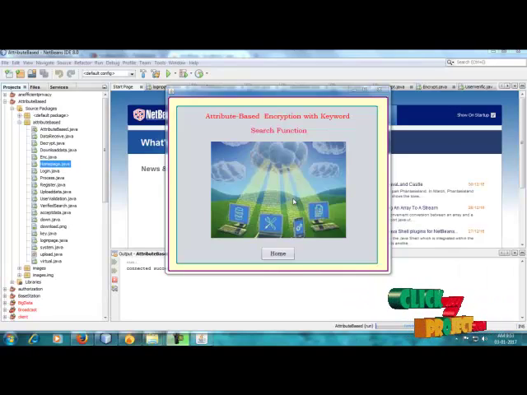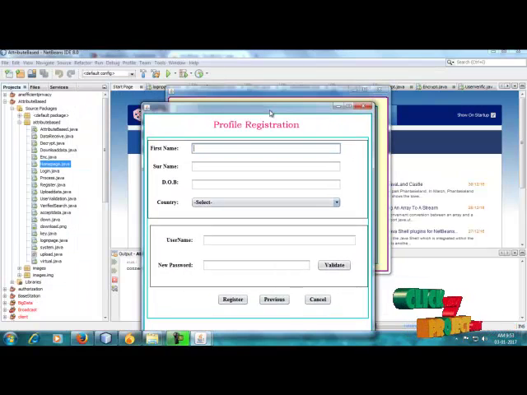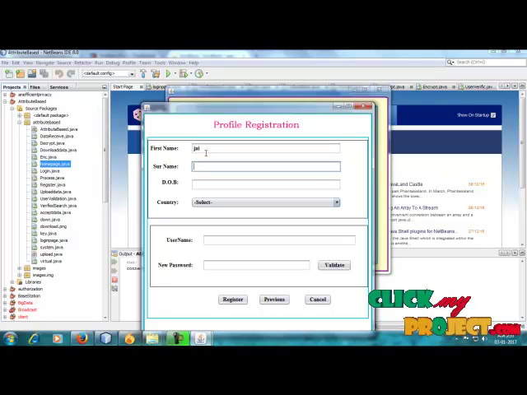Now the demo section starts for the attribute-based encryption with the keyword search function. This is our home page. Next, click Home. Let's go to the profile registration. I enter the username Srijay.